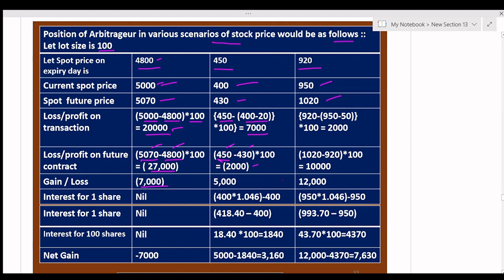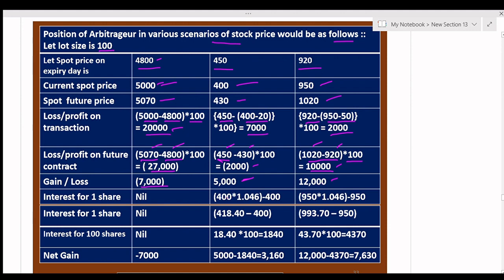And here comes the same case: 920 minus 950 minus 50 into 100, so the profit will be 2,000, and 1,020 minus 920 into 100 will be a profit of 10,000 because it is sell future. The spot future price is 1,020 and the expiry date price is 920. So there will be a profit of 10,000. The total profit will be 12,000.